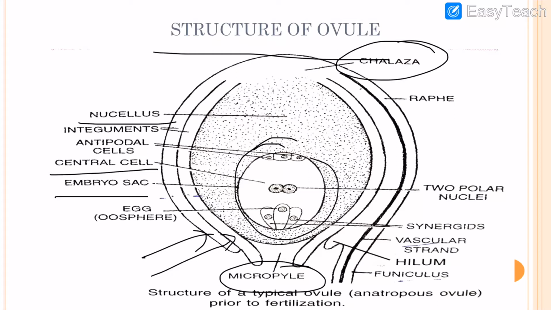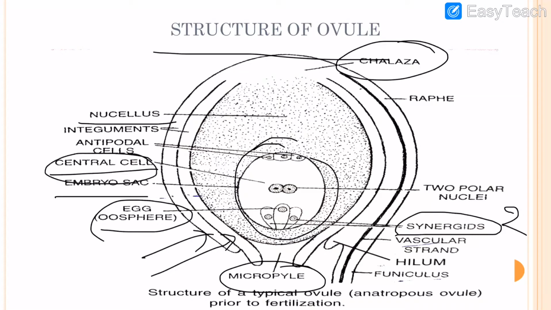In the embryo sac, two synergids are present. Remember, the number of synergids is 2. One egg cell is present, one central cell is present, and 3 antipodal cells are present. So in the embryo sac, the total number of cells is 7.